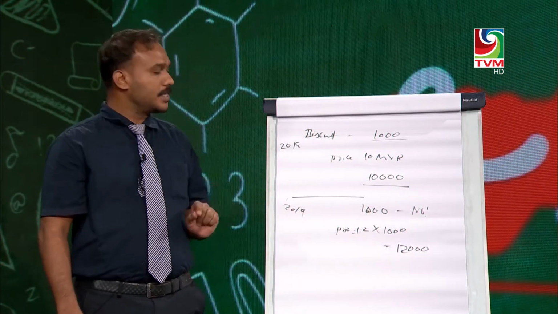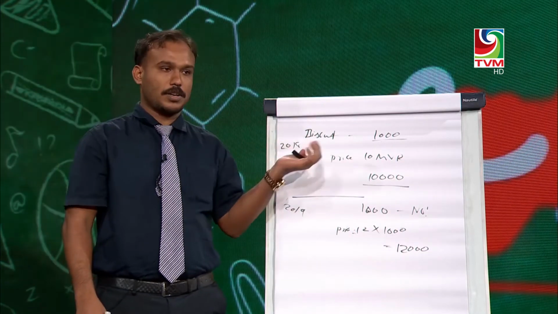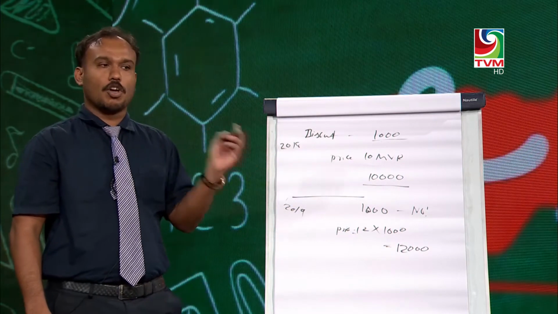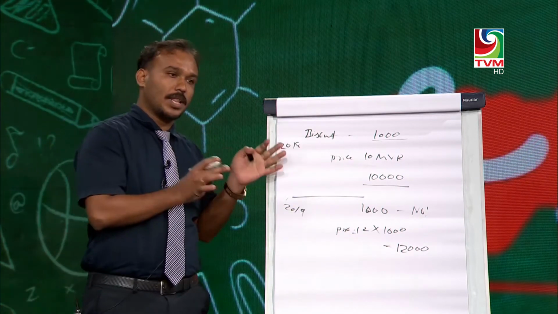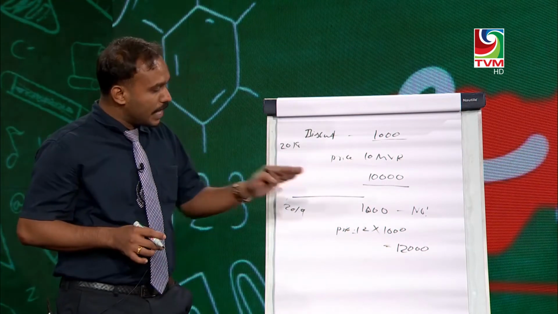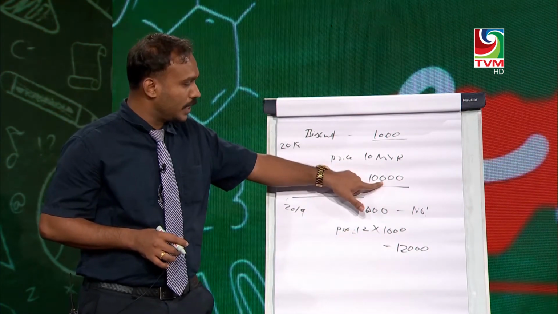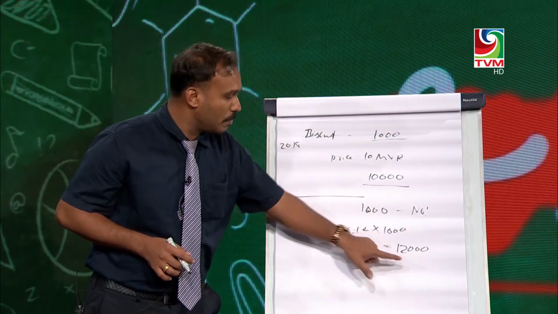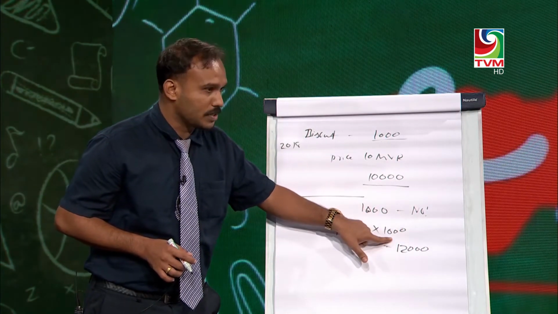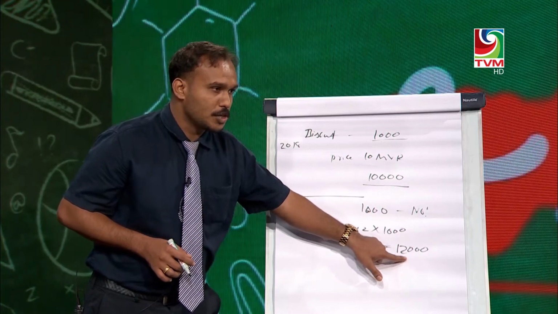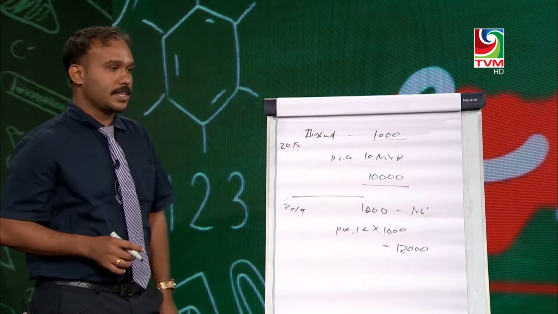But really, this company did not produce any extra product. Real GDP is used to measure economic growth, how much more we have produced than last year. From this calculation, we cannot find out whether it increased or decreased, because here it is shown as 10,000, here it is shown as 12,000, but the actual number of biscuits produced is only 1,000. So nominal GDP increased, and we have to find out how much the price increased.